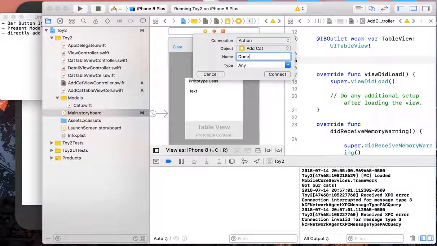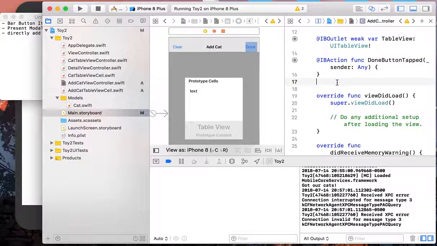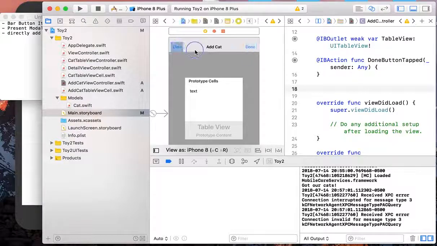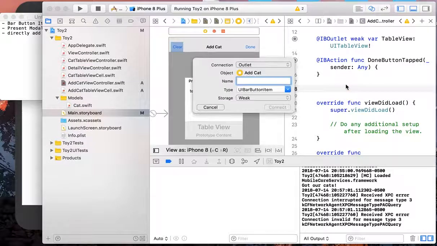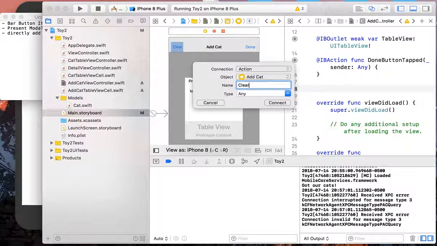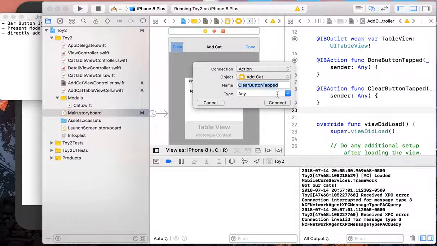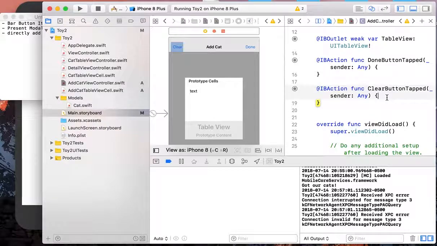So this is just called doneButtonTapped. And here we do the same thing for our clear button. Oh, sorry, yeah, almost forgot. So clearButtonTapped. Okay, great.